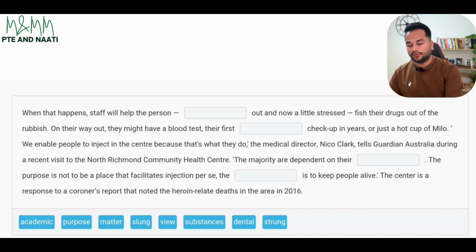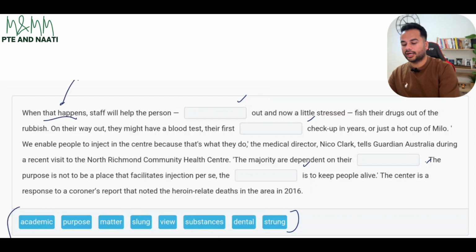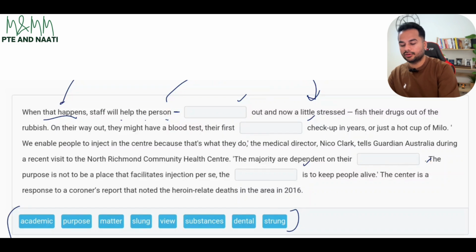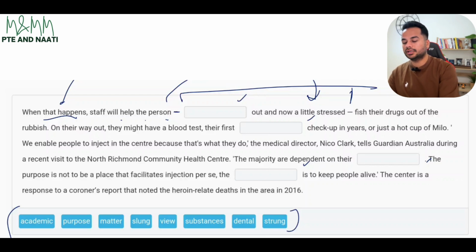Now, I've got 4 blanks over here and then I have got 2, 4, 6 and 8 different options. Starting with the very first one, it says, when that happens. They have not really mentioned what happens, so that's fine. When that happens, staff will help the person, and there's a hyphen. That means they're talking about that person in this particular phrase. That staff will help the person dash out and now a little stressed, fish their drugs out of the rubbish.